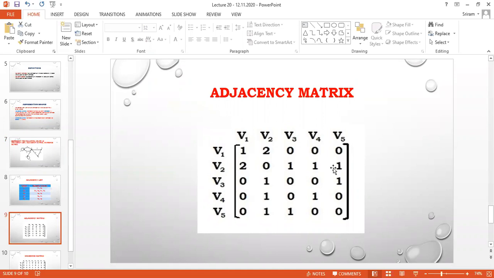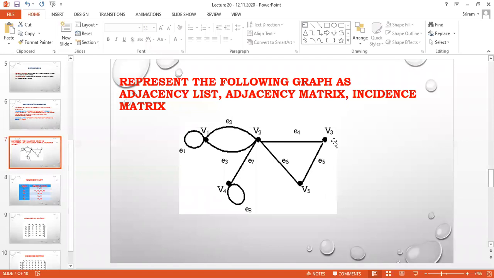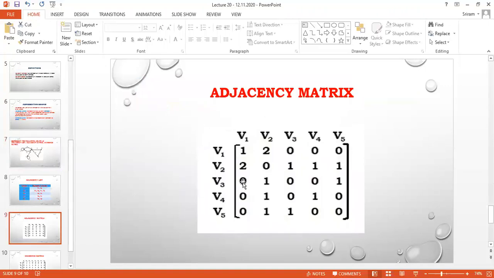What is the meaning of adjacency matrix? I am going to check for the vertices and the number of edges passing through them. For example, I am going to take V3. I am having V2 and V5. So other values will be 0. V1 is 0, V2 is 1, V3 is 0, V4 is 0, V5 is 1.